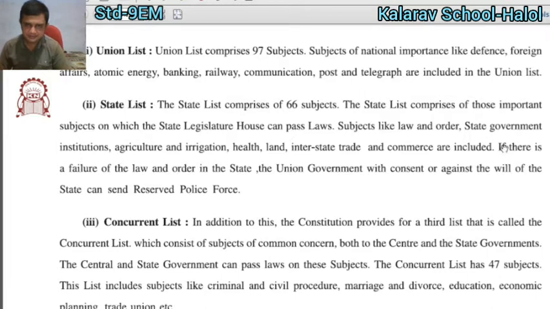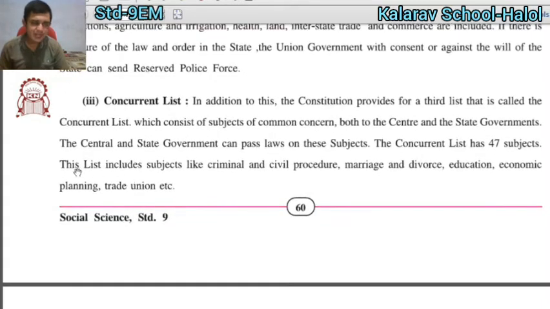If there is a failure of law and order in a state, if any person tries to break the rule or break the law in any state, the union government, with the consent or against the will of the state, can send the reserve police force.